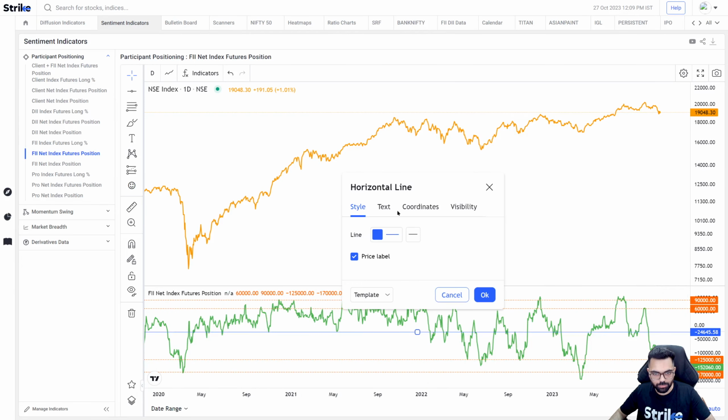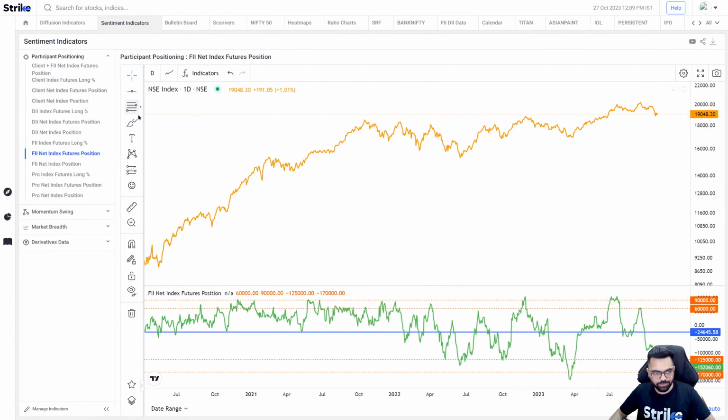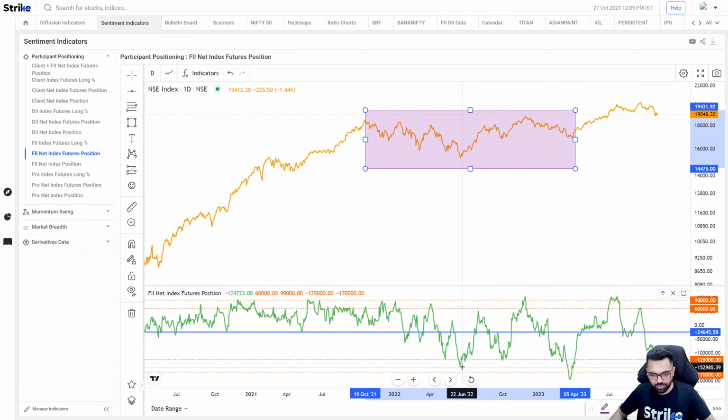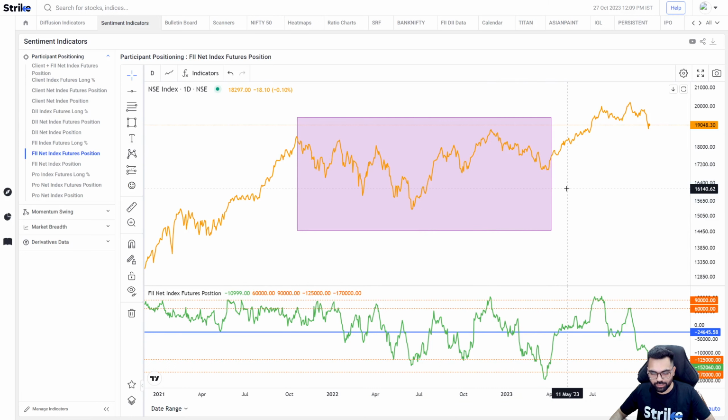Here I have drawn a blue line, as you can see. But during this sideways phase, it used to get oversold as well as overbought. So we have marked the lines here where the level gets overbought, and you can judge, based on that, whether the market gives a correction or a bounce.